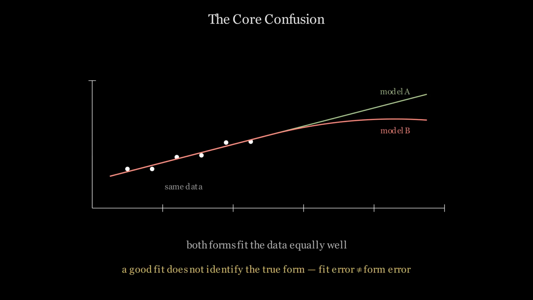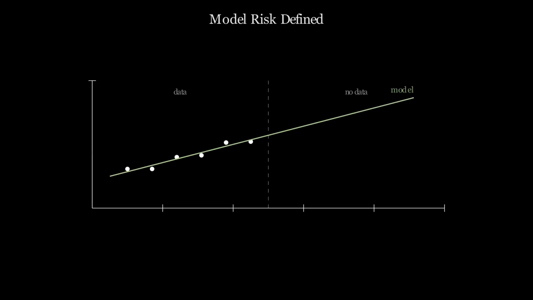Model risk is not about bad estimates. It is about choosing the wrong functional form. Model risk arises when the model structure is misspecified. Structural misspecification means the mapping from inputs to outputs is fundamentally wrong. No amount of parameter tuning corrects a structural error.